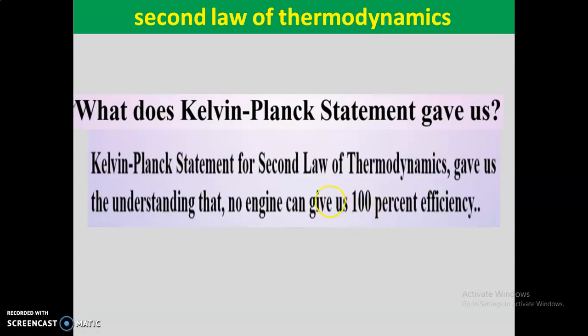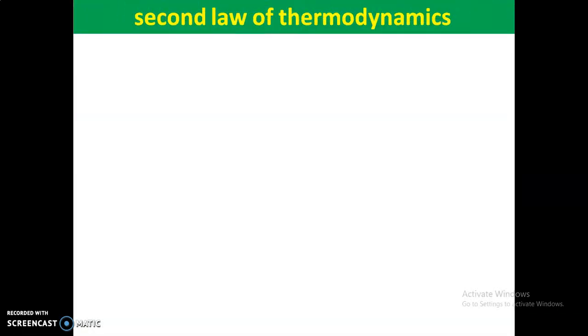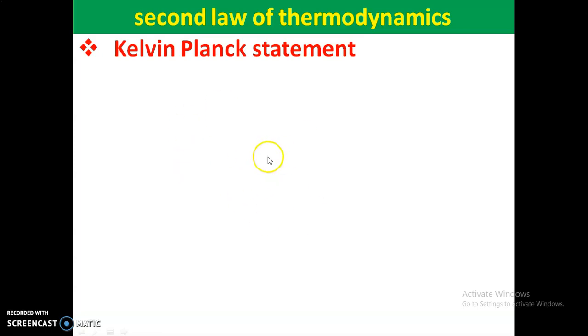So finally, let us see the final statement of the Kelvin Planck. So how can we state it? See here, the Kelvin Planck statement says it is impossible to construct an engine working in a cyclic process whose whole purpose is to convert heat energy into work.